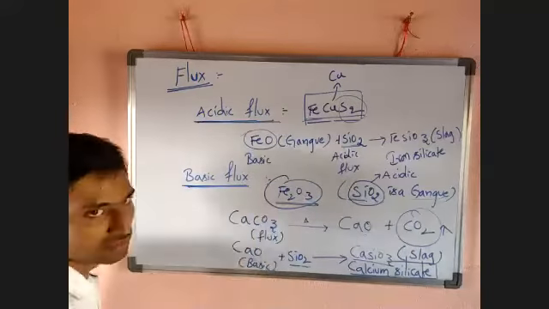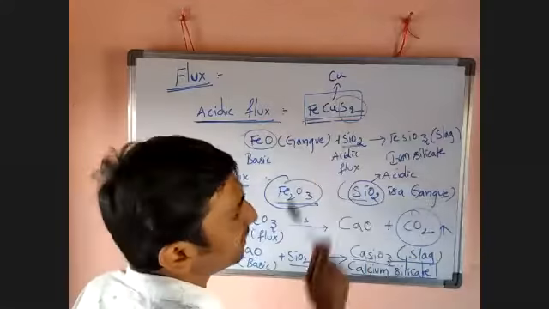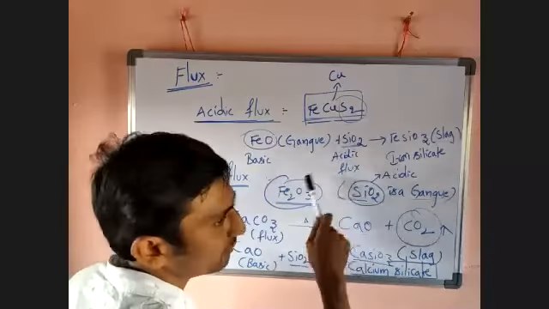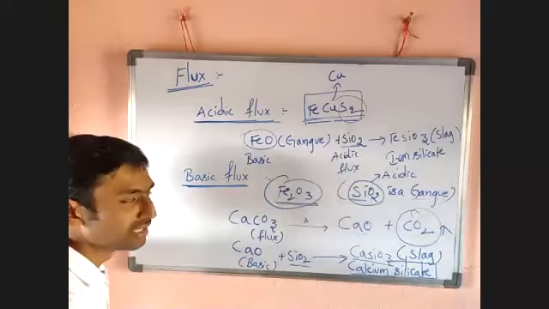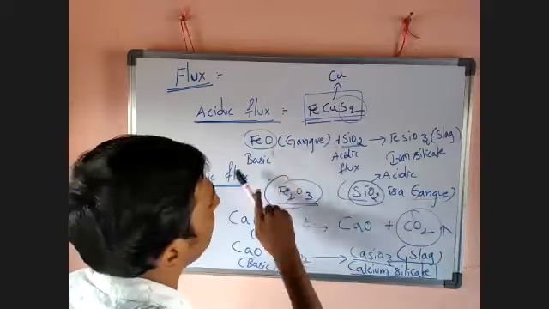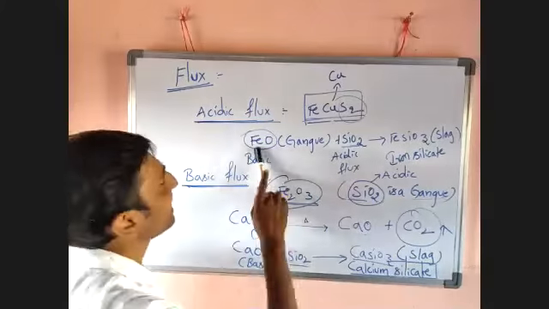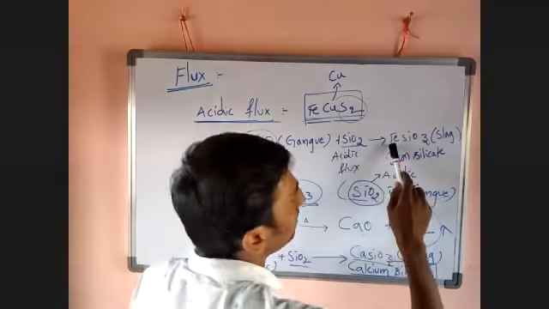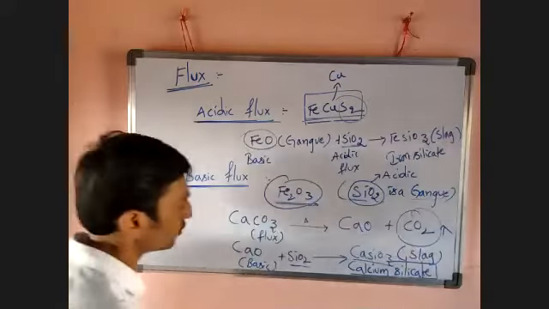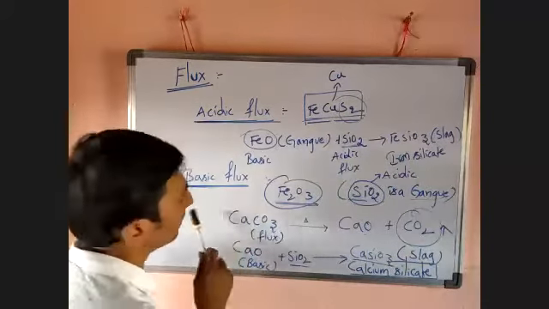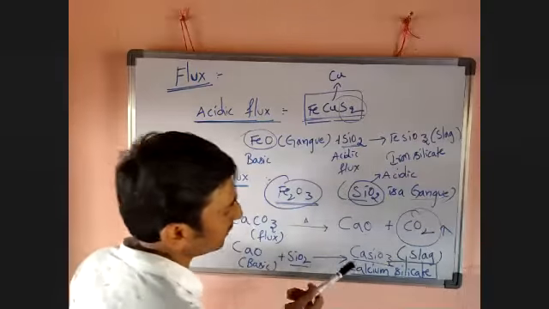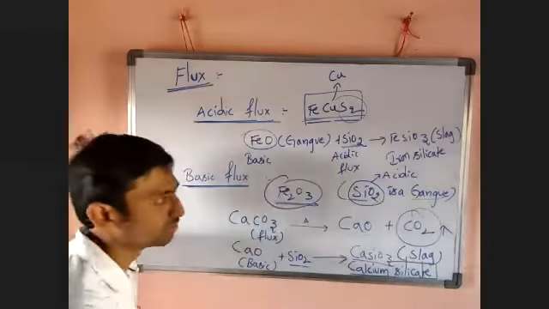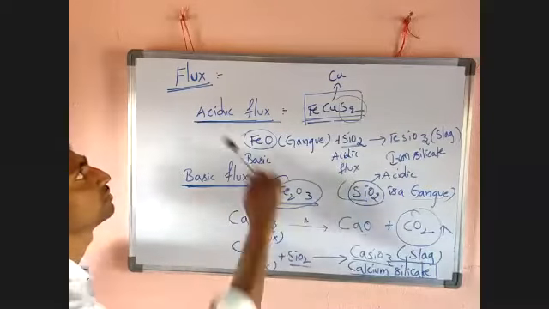Next, extraction of copper from iron pyrites. What is the flux? SiO2 is the flux, it has acidic nature, because the gangue is iron oxide, which has a basic nature. What is the slag in the extraction of copper from iron pyrites? That is nothing but FeSiO3. What is the slag in case of extraction of iron from hematite? That is CaSiO3. So that is the information about the flux.